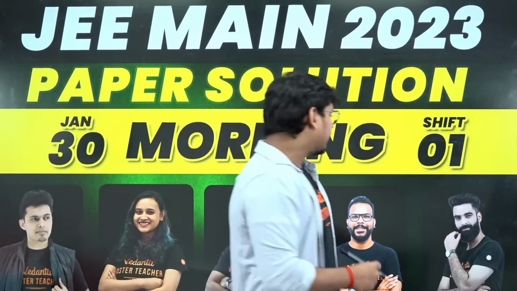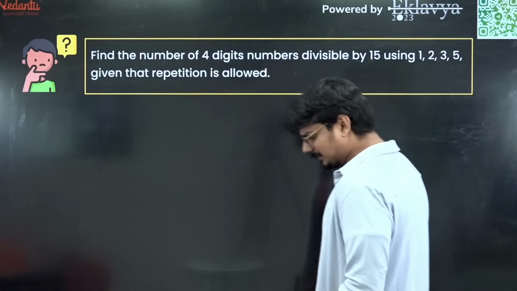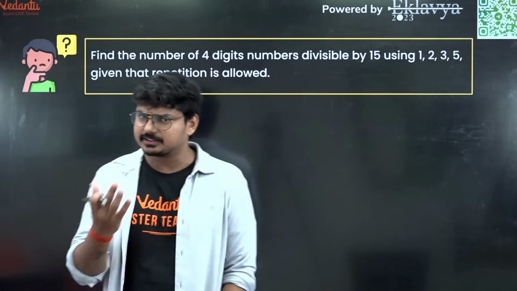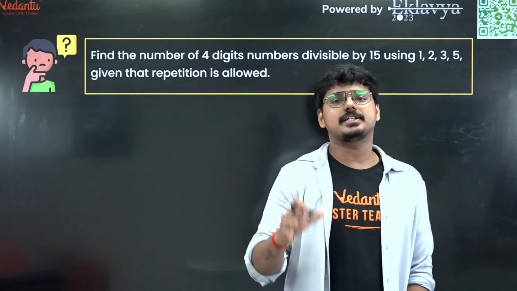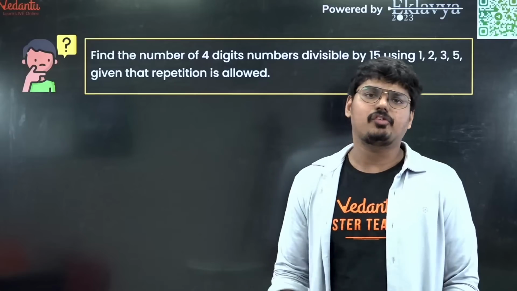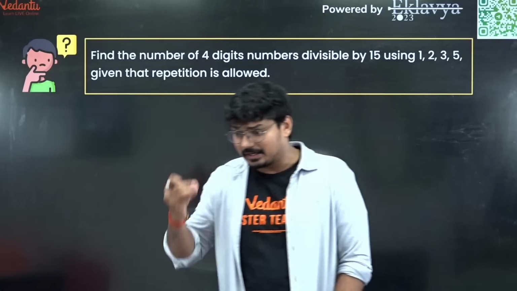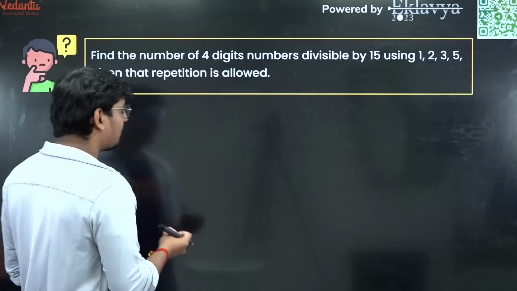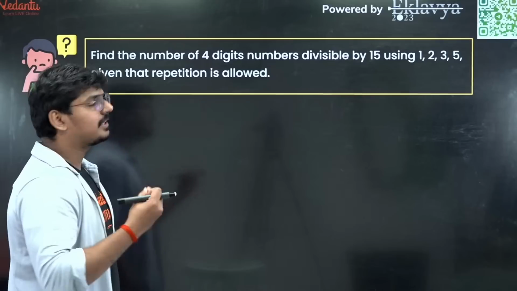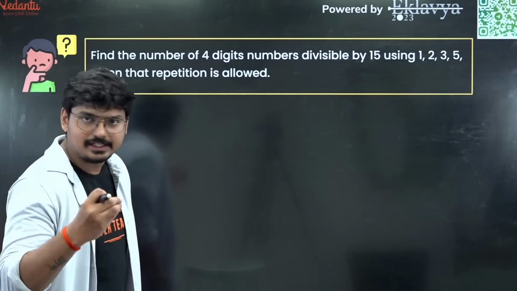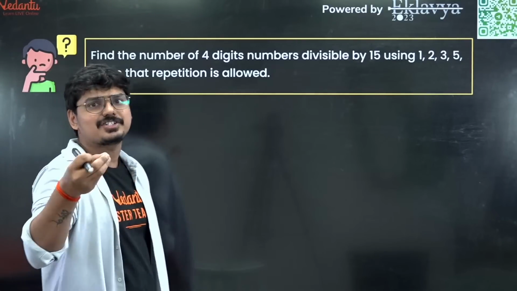Okay, chalo, let us quickly start discussing the paper. This is the first question for you. Permutations and combinations. If you see on 24th, 25th, and yesterday also, questions were asked from this chapter. A minimum of 2 questions were definitely asked. And you see this question right here. What is given? Find the number of 4-digit numbers divisible by 15, using the digits 1, 2, 3, 5, given that repetition is allowed.